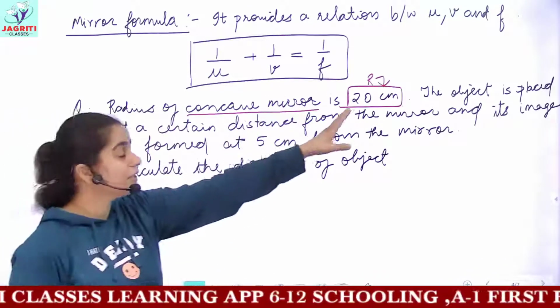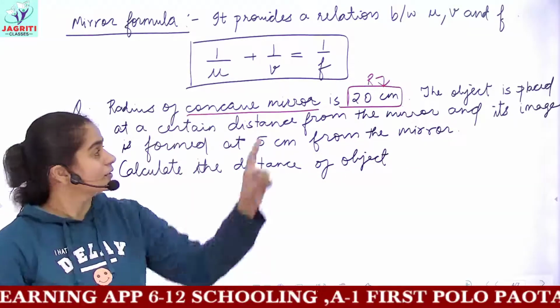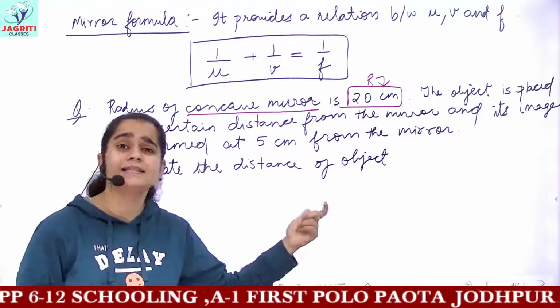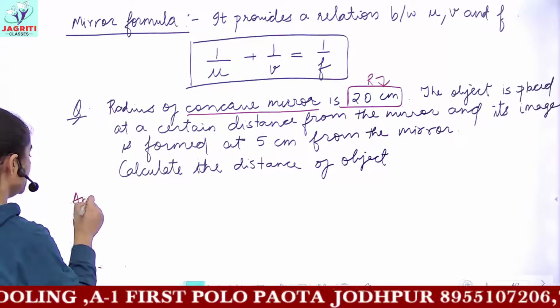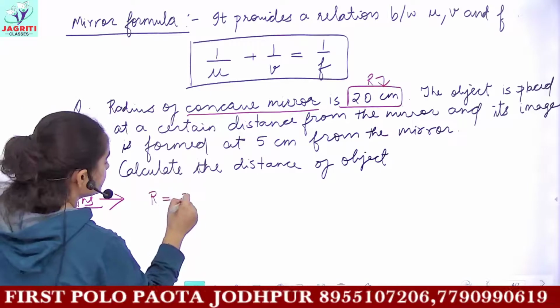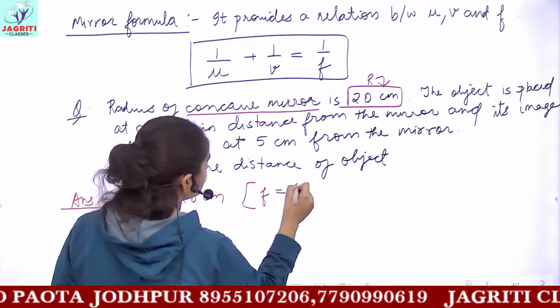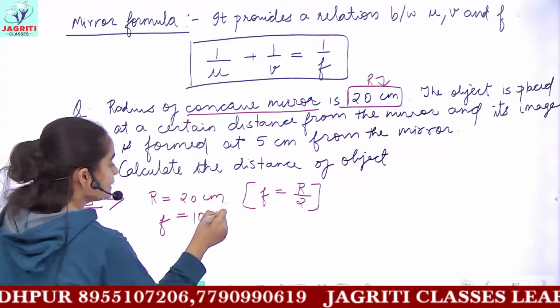Whenever you are given the radius in the questions, you can find the focal length. We discussed that radius is double the focal length, or focal length is half of the radius. So focal length here would be 10 centimeter.